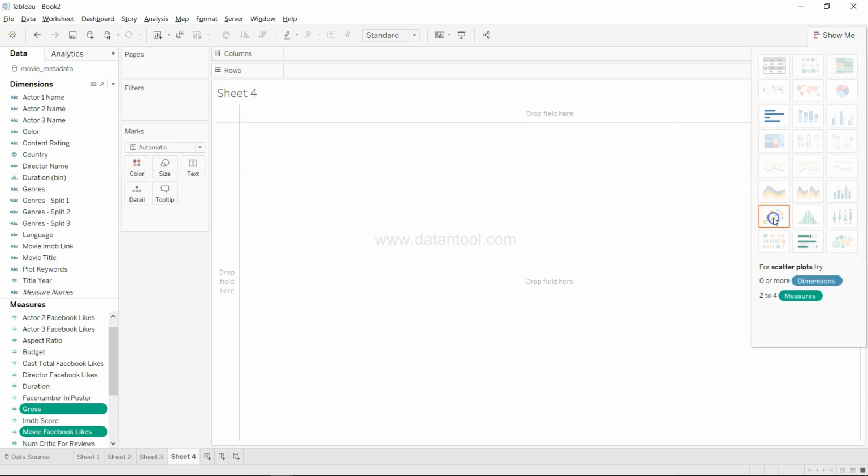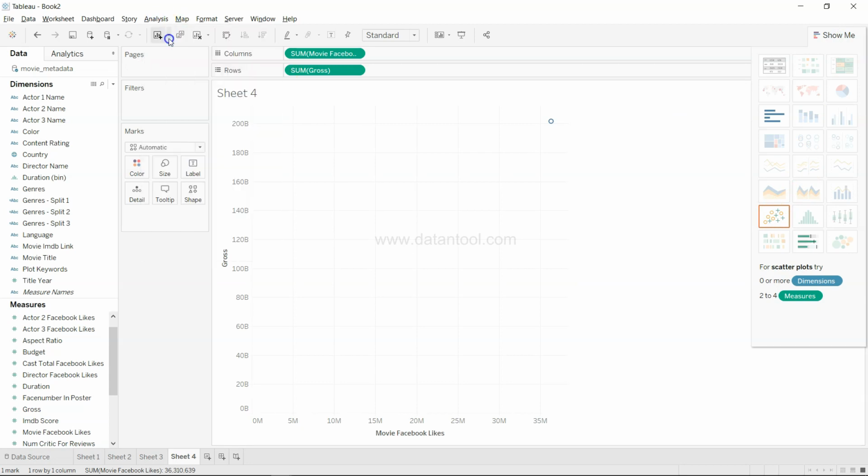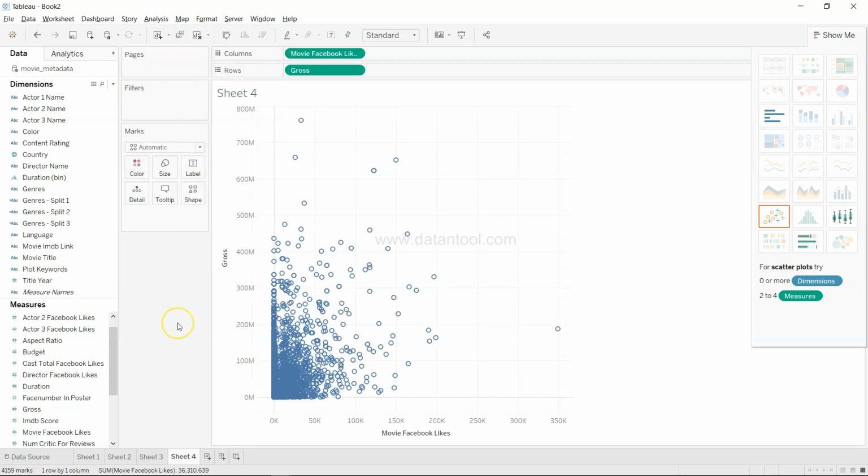Come over here, create a scatter chart, uncheck the aggregate measures, and the data clearly reveals that having more Facebook likes results in more gross revenue. It seems like a 45-degree angle line fits the data very well, minimizing the errors, and shows a clear upward trend. So yes, there is a positive relationship with the gross revenue. That means the movie has more gross revenue if it has more Facebook likes.